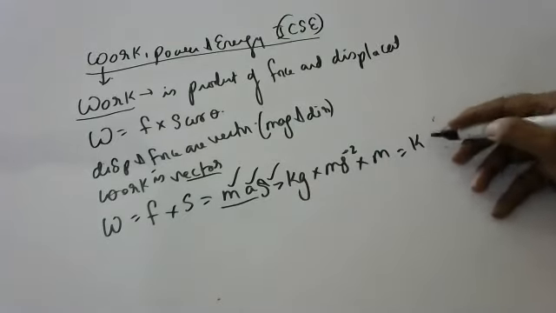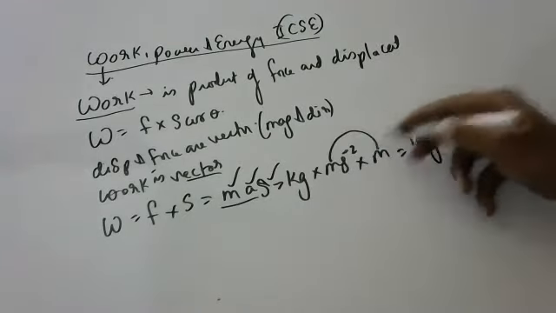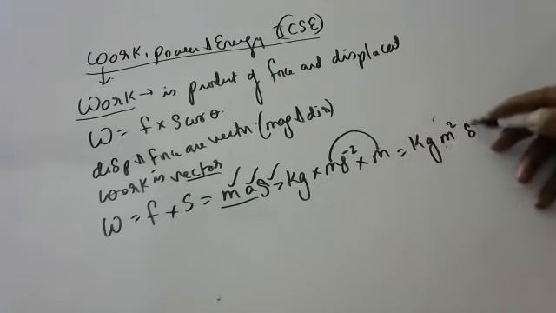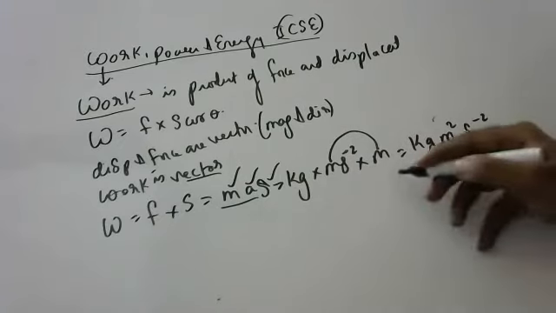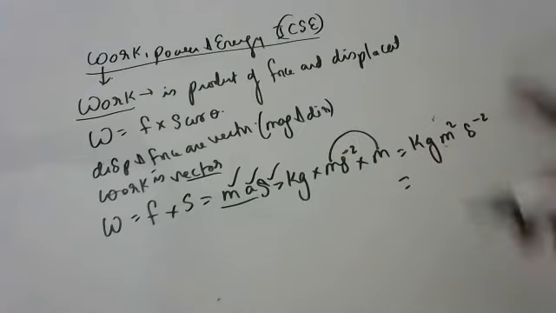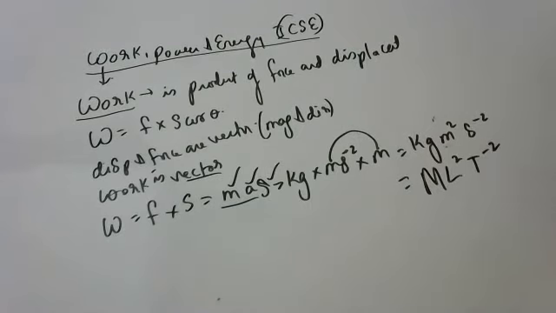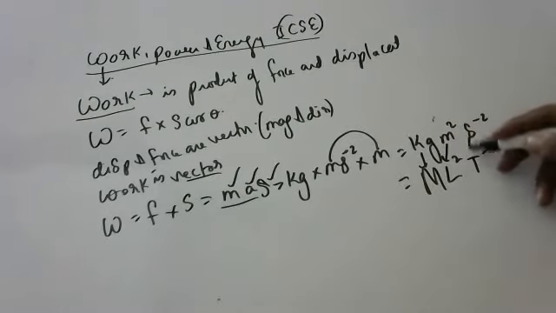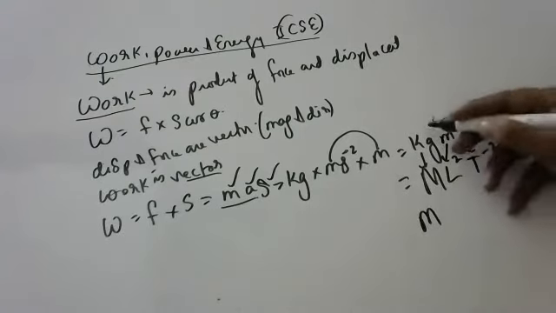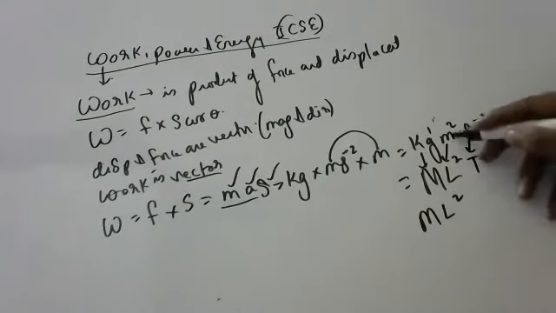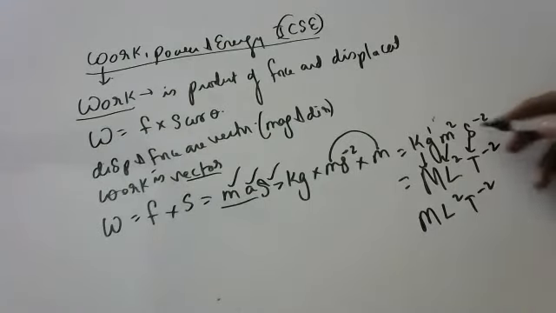So it is kg meter into meter, that is kg meter square per second square. The dimension formula turns out to be M L square T minus 2. M is mass, L is length, T is time. M because one kg is there, L square because meter square is there, T minus 2 because of second square.